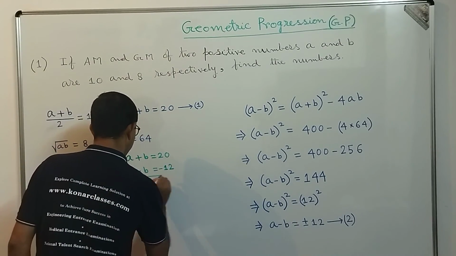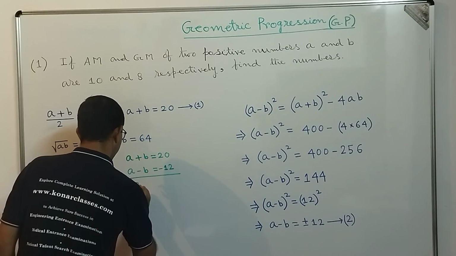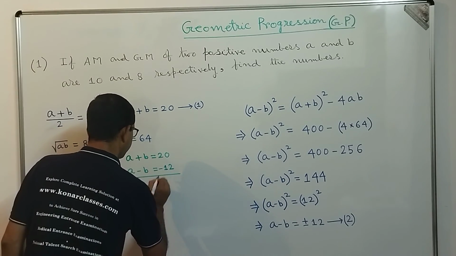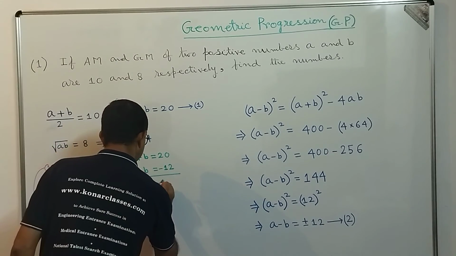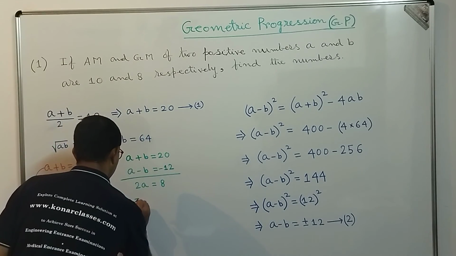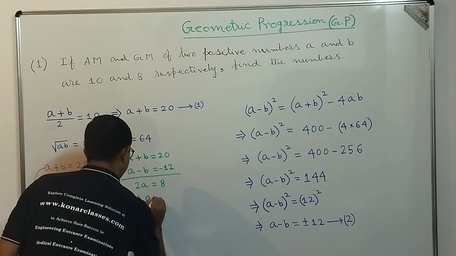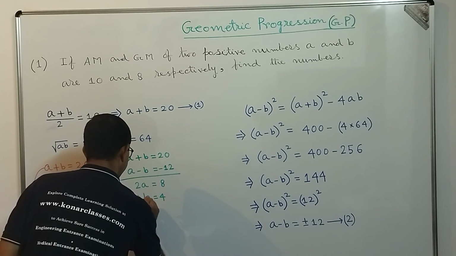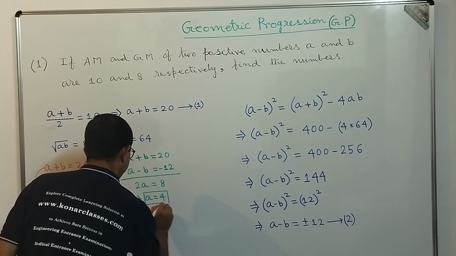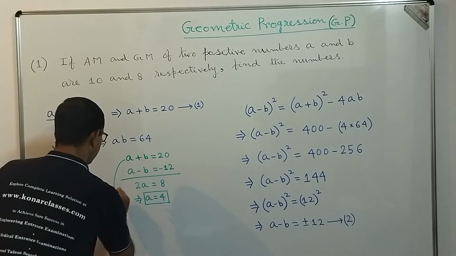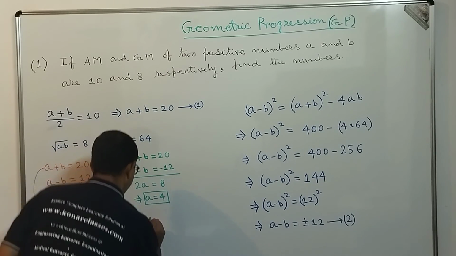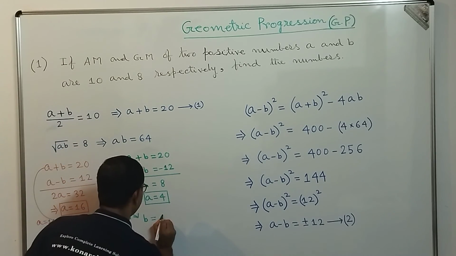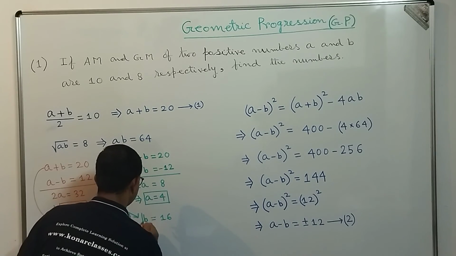So we add, then on the left hand side we get 2A and on the right hand side 20 minus 12, that is 8. So the value of A is equal to 4. Now if we apply A equal to 4 here, we get the value of B as 20 minus 4, that is 16.